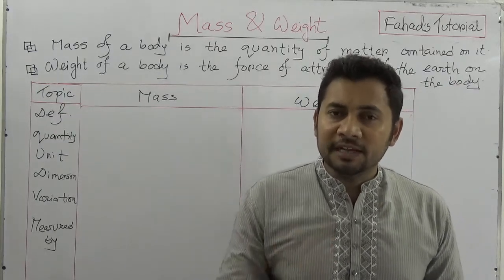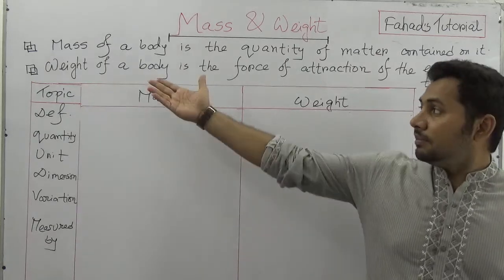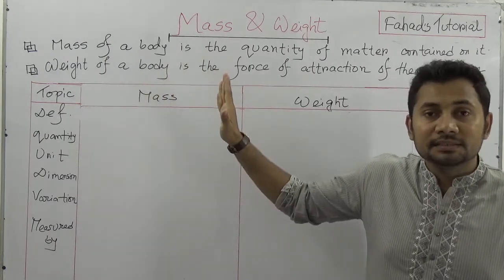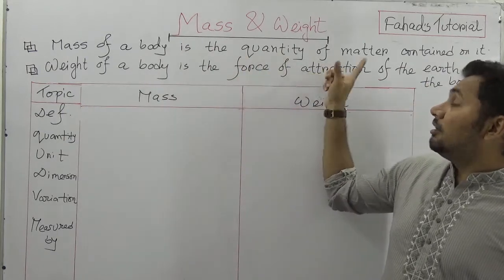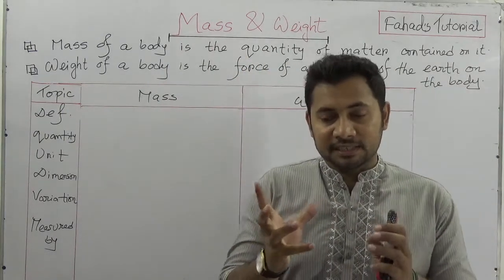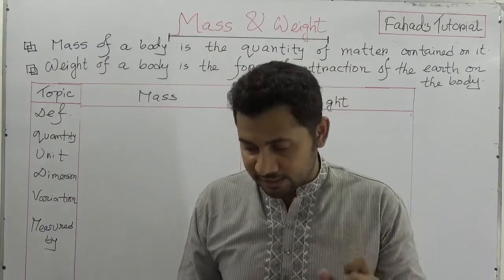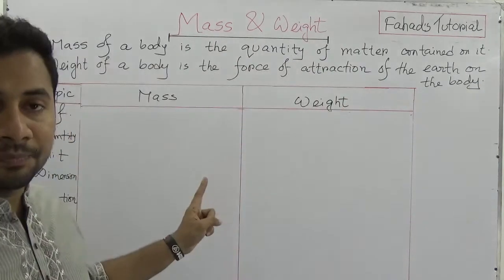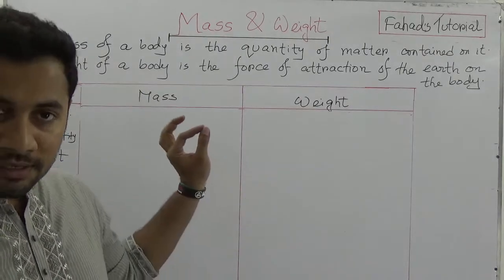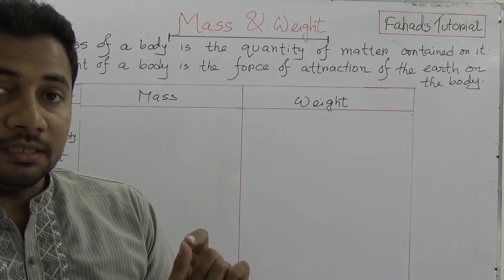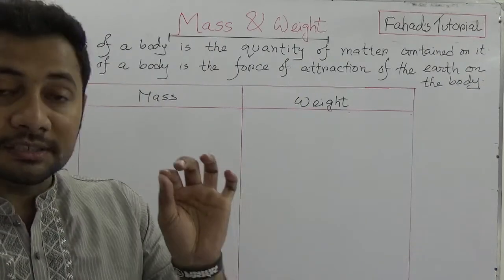So in defining mass, the mass of a body is the quantity of matter. This is very important to understand, the quantity of matter contained in it.